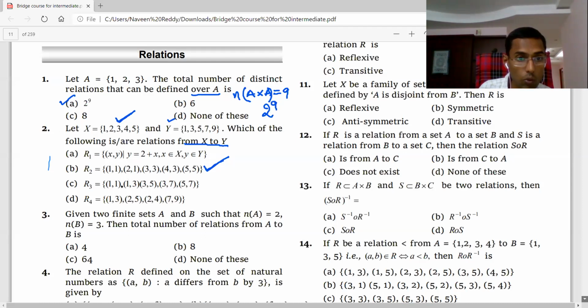Now the third one, we see what the domain is. The domain is 1 3 5. Yes, no problem. The range is 1 3 5 7. This is also a relation from X to Y.